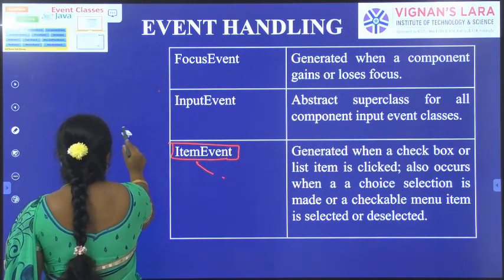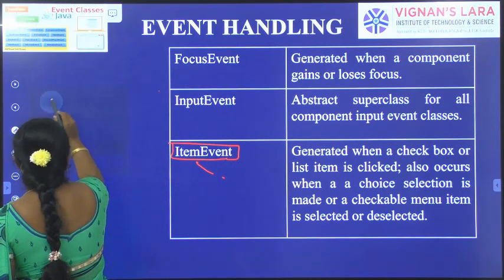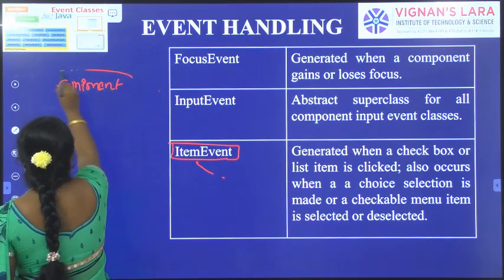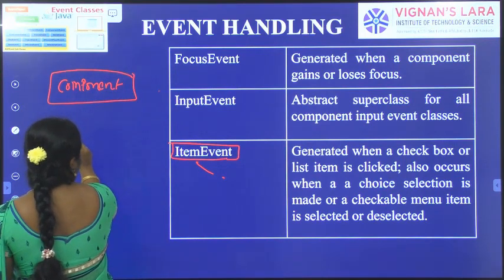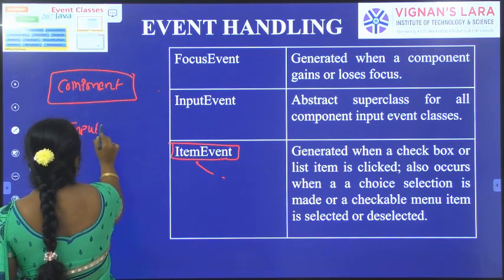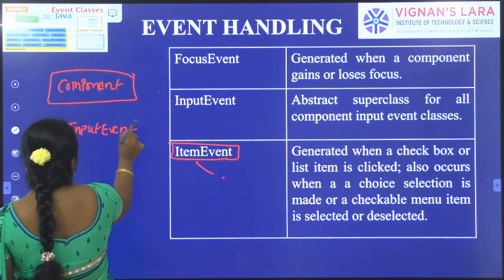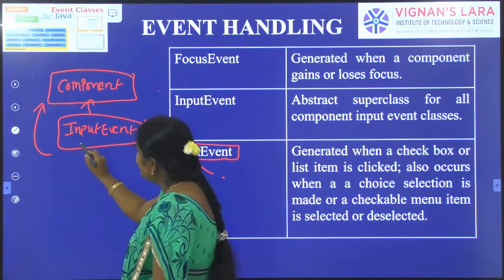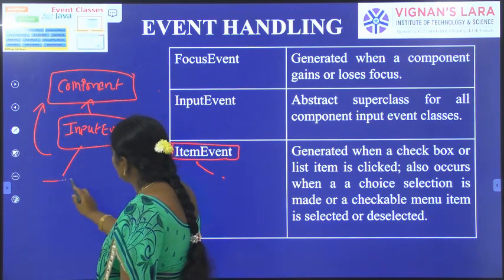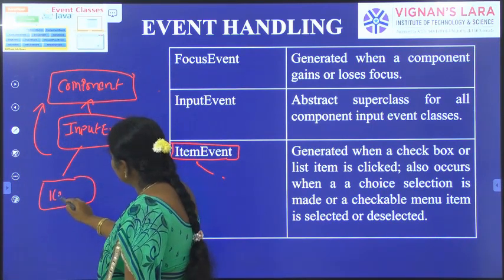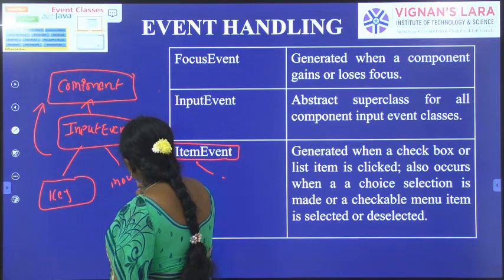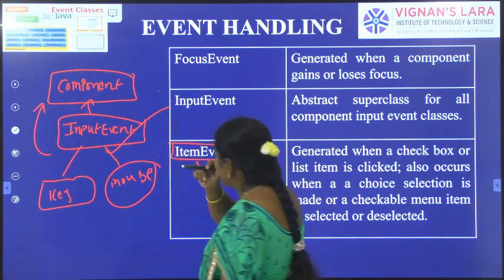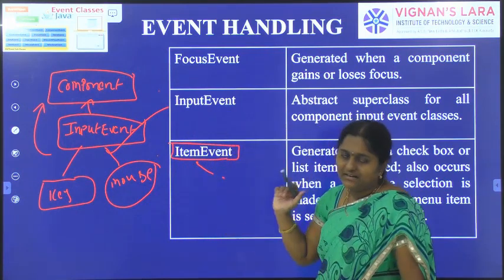So component is the superclass. In the component, input event is the subclass. This class is derived from the component class. Again, the input class can be derived into two classes, key events and mouse events. So we can easily say input event is the abstract superclass for all component input event classes.